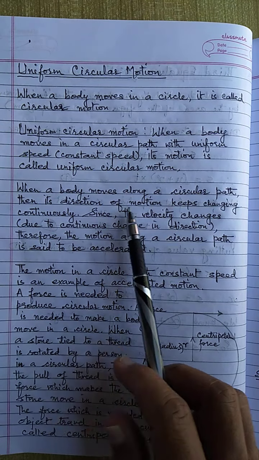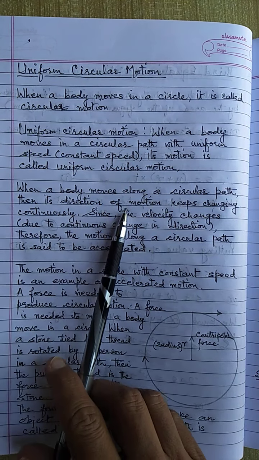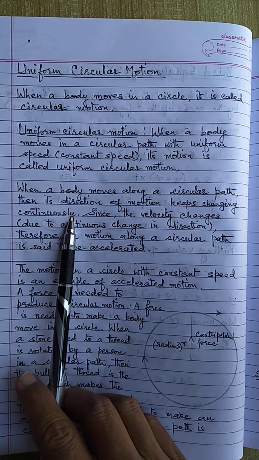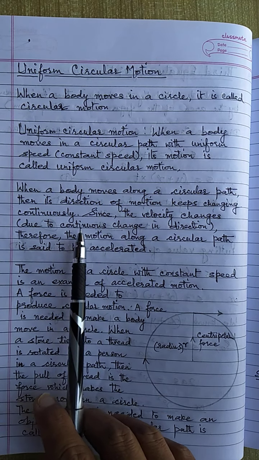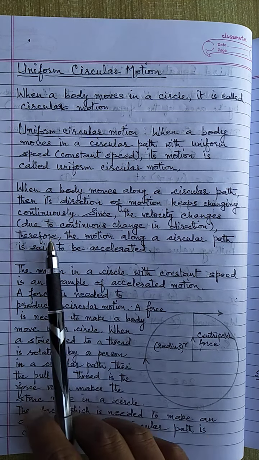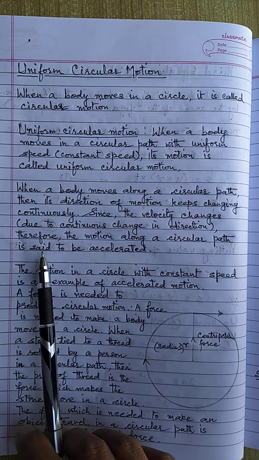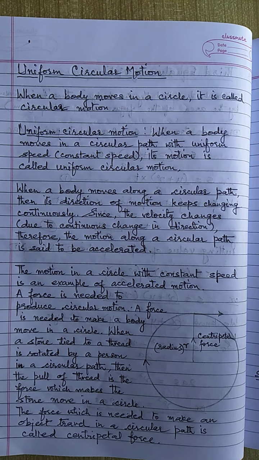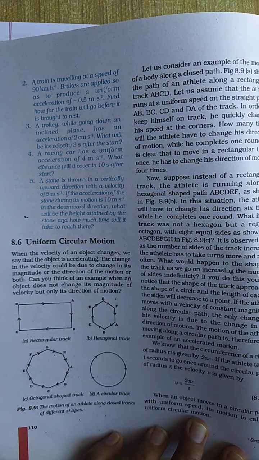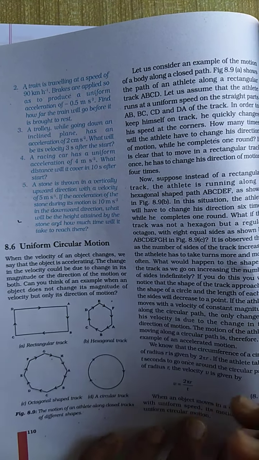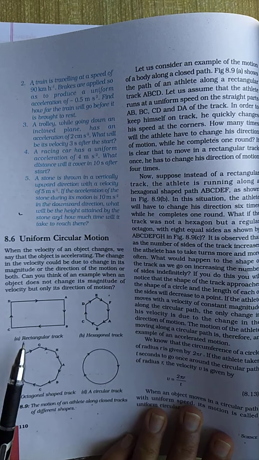When a body moves along a circular path, then its direction of motion keeps changing continuously. Since the velocity changes due to continuous change in direction, therefore the motion along a circular path is said to be accelerated. So we can understand this. This is your NCERT book, page number 110.